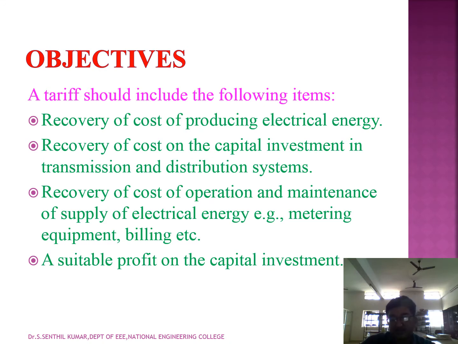This may be the best objective. Suitable profit on capital investment with minimal profit, and recovery of cost of operation and maintenance of supply of electrical energy, for example metering, equipment, building. All these costs should be included while fixing the tariff.